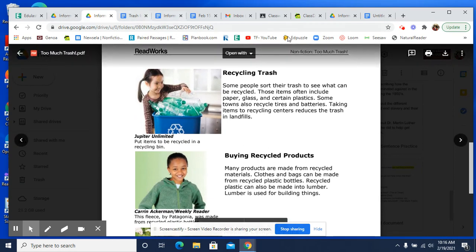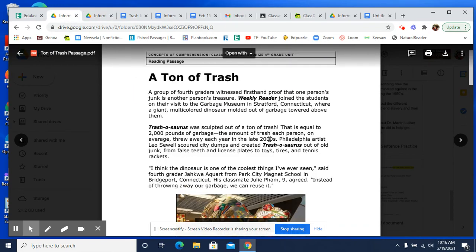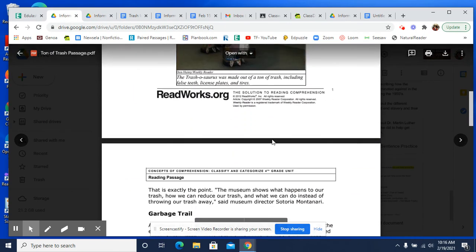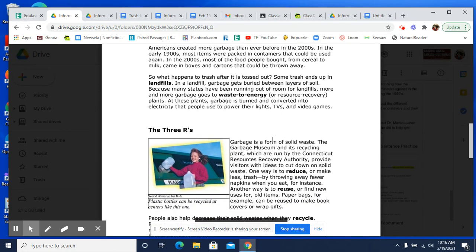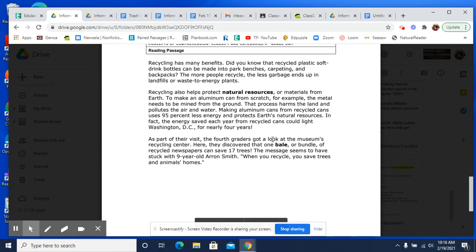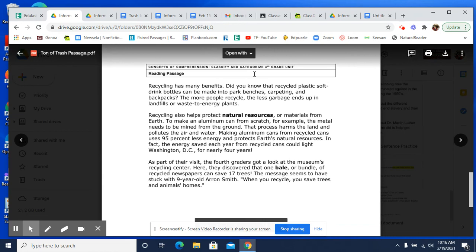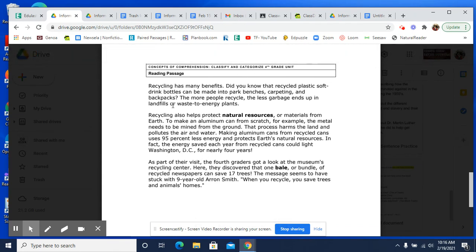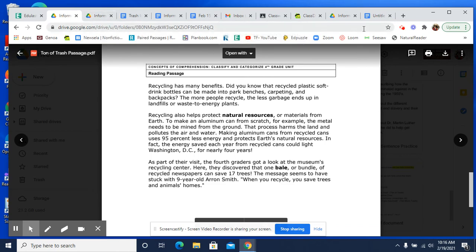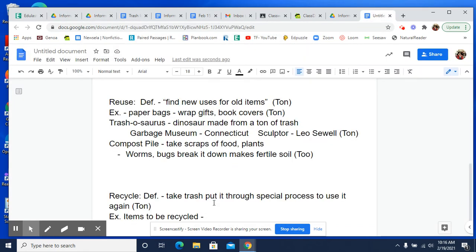We'll get to that next. Even in this one, they talk about different things that can be recycled throughout this whole thing. And then even here, they talk about things that can be made. We'll get to this later because these are important too. But we'll end with that.